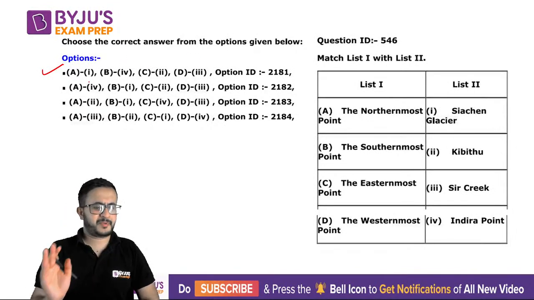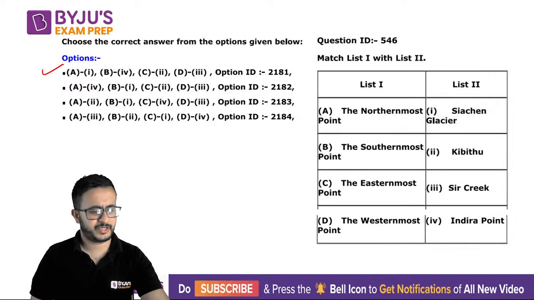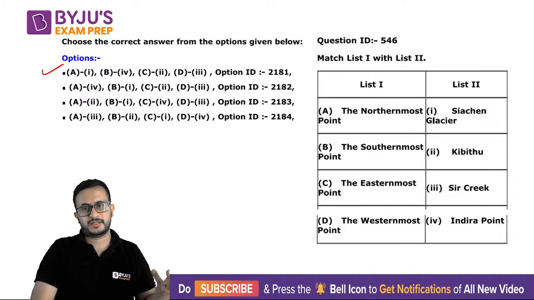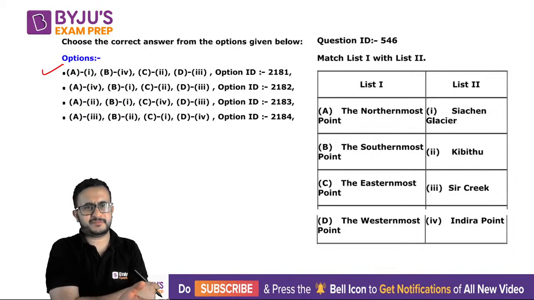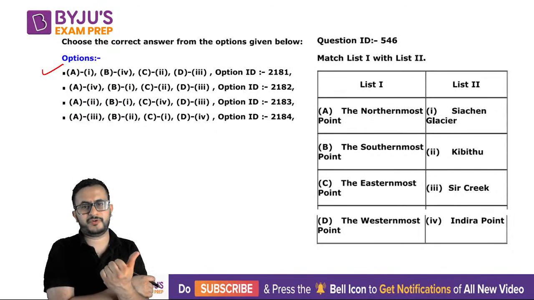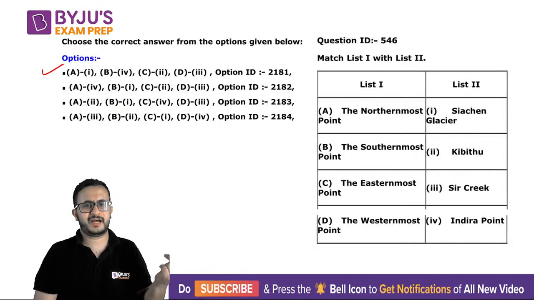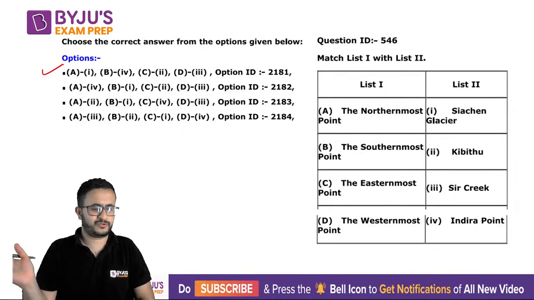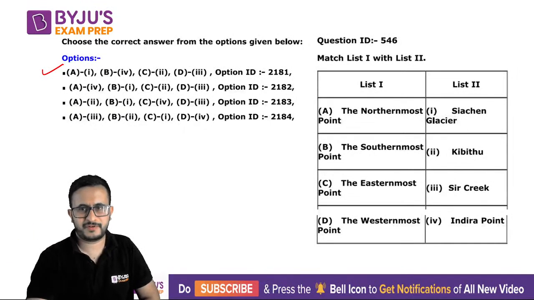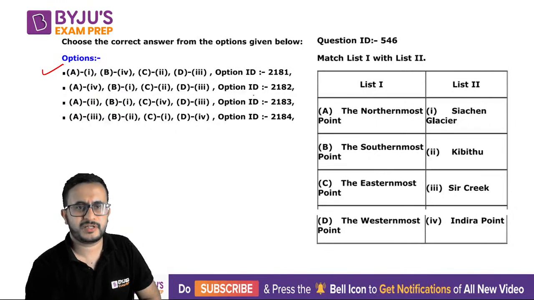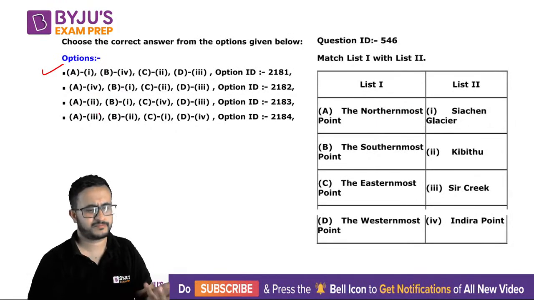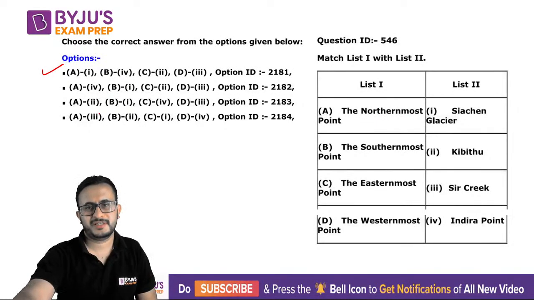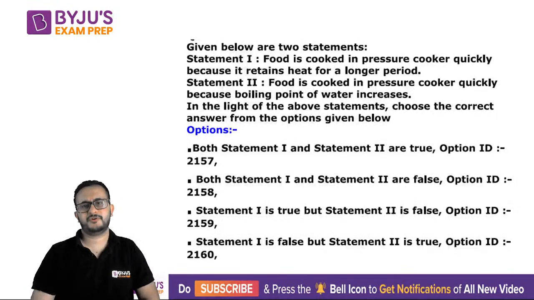Match the following, whatever match the following came, be it sport related or any of those, it was very easy. Okay, this match the following. In the sport one, you had two match the following in I and E, those were again very simple. Everyone knows that Siachen is the northernmost point. So for the northernmost point you mark Siachen, there is only one option. I would say that this was one of the easiest questions which people must have got.